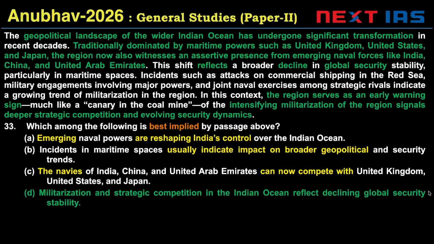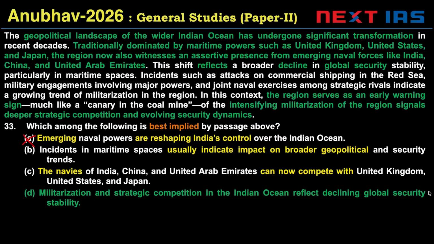Emerging naval powers are reshaping India's control. India, this is the reason why I said 'like India' is important here. India is considered one of the emerging naval powers in the passage. Emerging naval forces like India. So, emerging naval forces are reshaping India's control would be invalid.